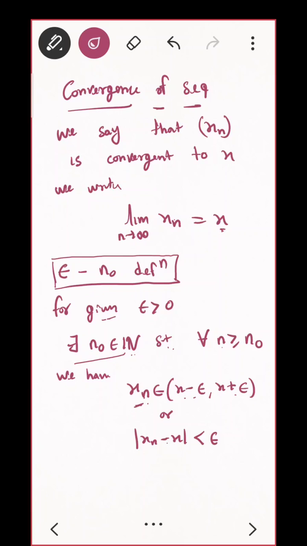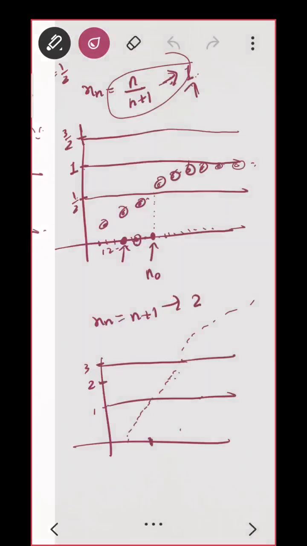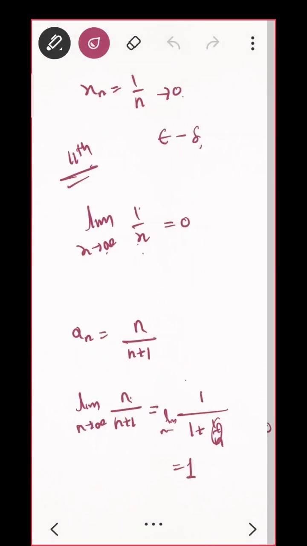Now, let us. Do you want me to do some theorems with the convergence, or should I start with some problem then go to the theorem? What do you want? Do you want me to do some properties, that is, some theorems regarding convergent or divergent? Or should I start with some example, then later on we'll do? Okay, so let us do some example. Examples means what? We'll be proving whether a sequence is convergent or not.